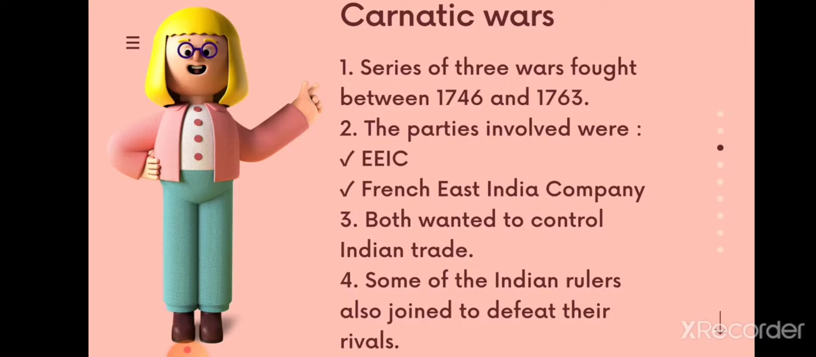So today we will start with Carnatic Wars. As we know, all the European powers wanted to control the trade in India. So by the year 1746, only two European powers were leading in India, which were the English East India Company and the French East India Company. So Carnatic Wars were the conflict for the control of Indian trade between these two companies, which were fought in Mughal territories. And some of the Mughals joined the English East India Company and some joined the French East India Company to defeat their rivals to gain the rule of their territories.